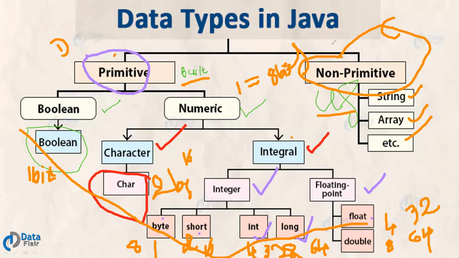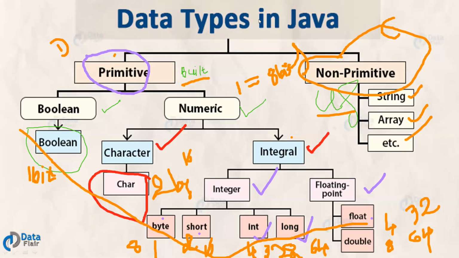So the people who already studied this one perfectly, it is very easy to learn and very easy to remember. The only difference is the allocation of memory size. In C programming language, when we define a variable with integer, in some compilers 2 bytes of size will be allocated, and in other compilers 4 bytes of size will be allocated. But in Java, in any compiler, it will allocate 4 bytes of size. Okay. Right. So let us move to the previous slide.